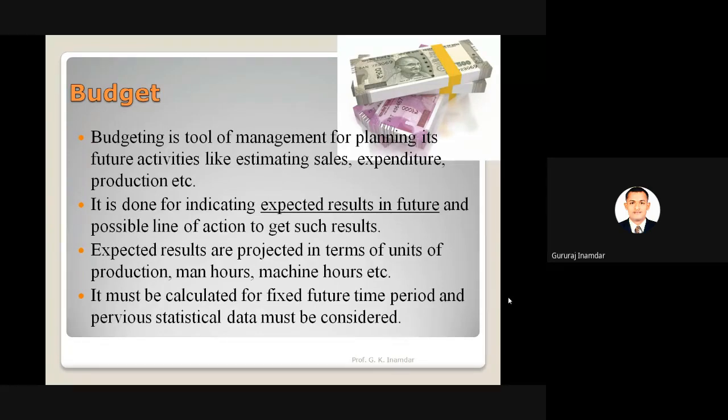Now it is done for indicating expected results in future and the possible line of action to get such results. Budget is nothing but a preparatory plan, a financial plan. According to that budget we can follow it, and your industry will work up to the next budget. Expected results are projected in terms of units of production.